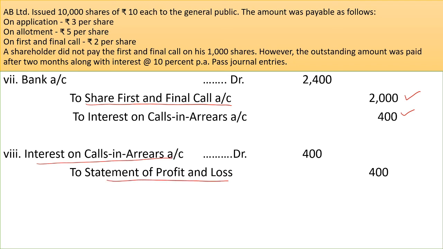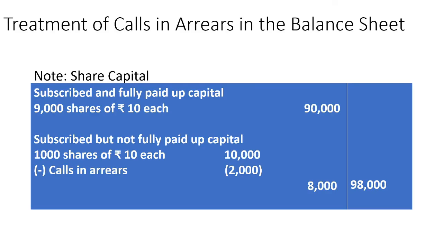So I hope the accounting treatment is clear. Now let us understand how calls in arrears is to be shown in the balance sheet. Now suppose if the company has not received the amount of arrears at the end of the year. So in the balance sheet, in the note share capital, there will be 2 headings, subscribed and fully paid up capital, subscribed but not fully paid up. Under the heading subscribed and fully paid up capital, 9,000 shares at the rate of rupees 10 each, rupees 90,000